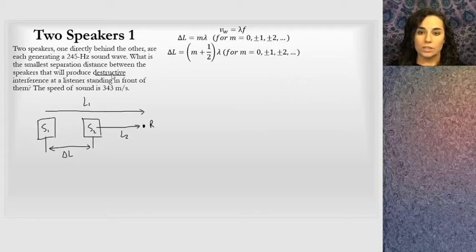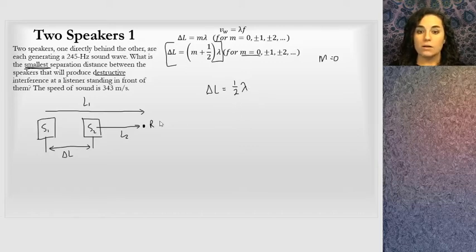So I want destructive interference, so that tells me I want this path length difference equal to a half integer of the wavelength. I'm just going to write that down. Delta L is, and they want what is the smallest separation distance. The smallest separation distance is going to happen when m equals 0. So I'm going to put that out here, smallest. So delta L has to equal a half of the wavelength.